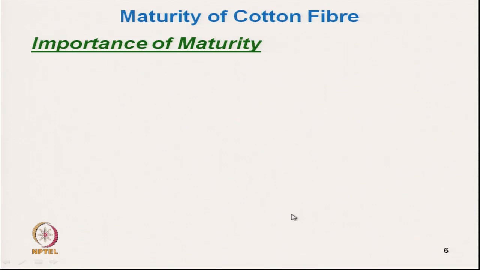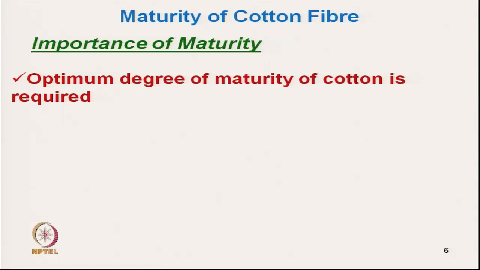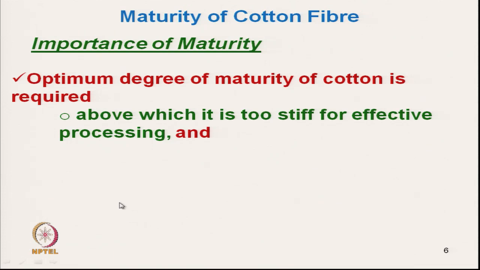Okay. So, let us see what the importance of maturity is. The optimum degree of maturity of cotton is required. If the fiber's maturity is more than the required maturity, then the fiber may be too stiff for effective processing. So, that is also not required.